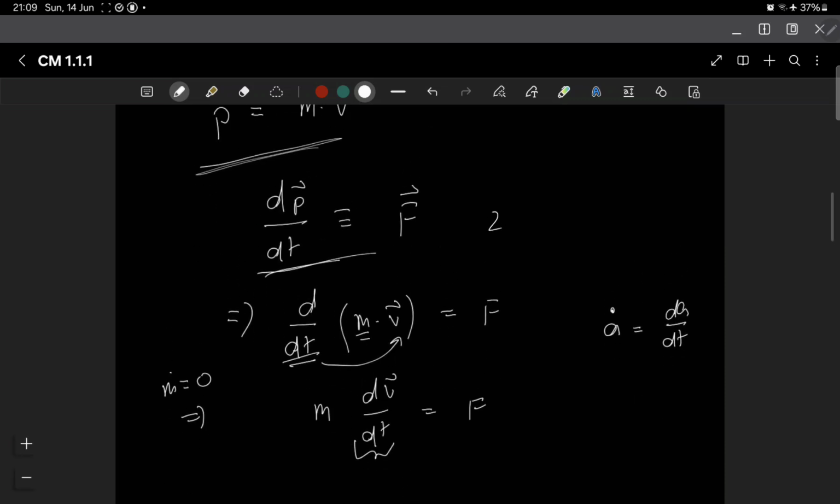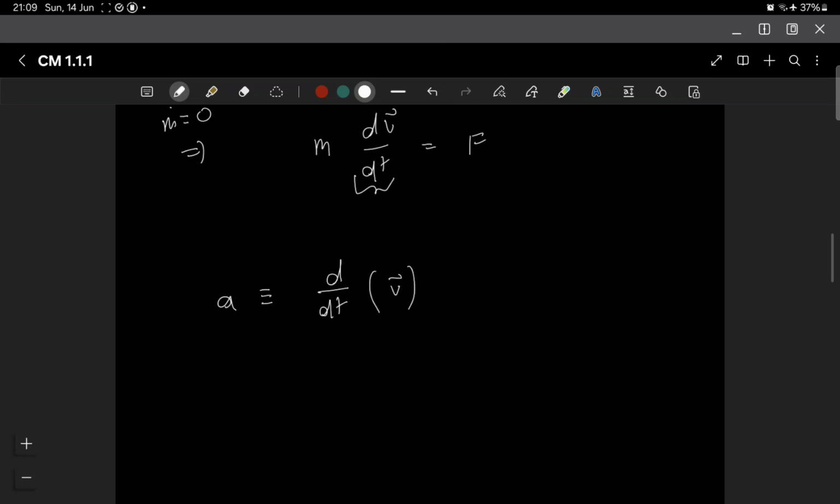Let's write this here. Newton's second law basically says that the rate of change of momentum is equal to the force, right? So yeah, that's it. That is what I wanted to talk about in this lecture.